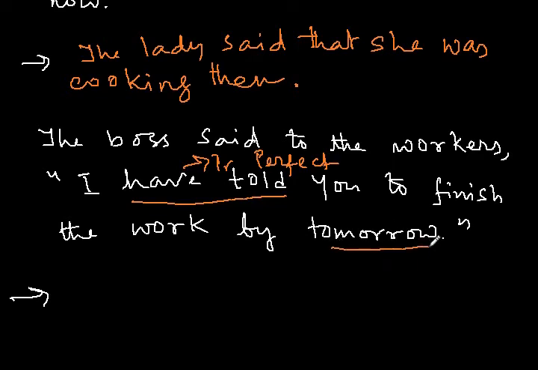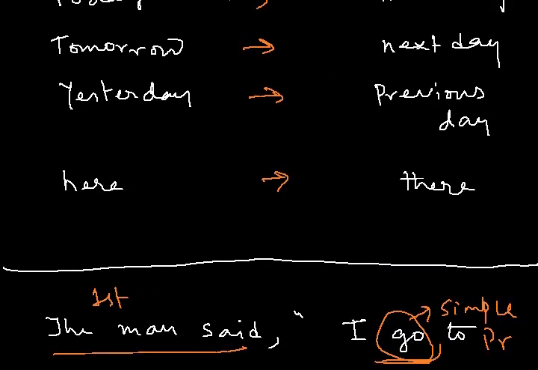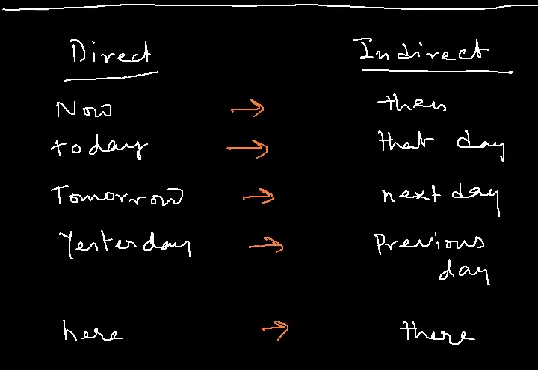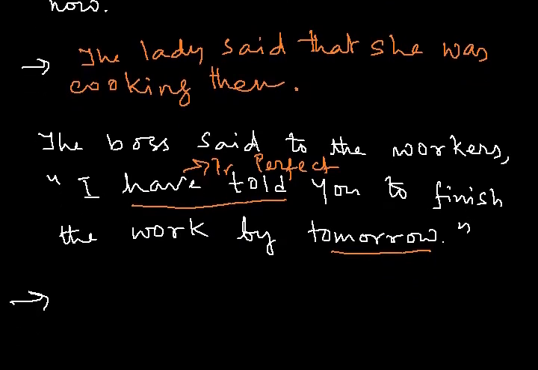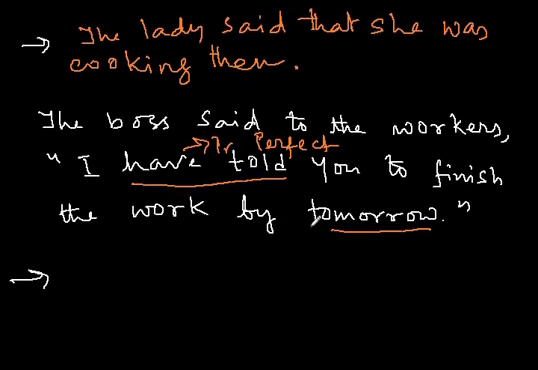We have tomorrow here, and we have to look at this set of rules. Tomorrow becomes next day. You have to memorize this because you won't get a chart everywhere. So tomorrow becomes next day.